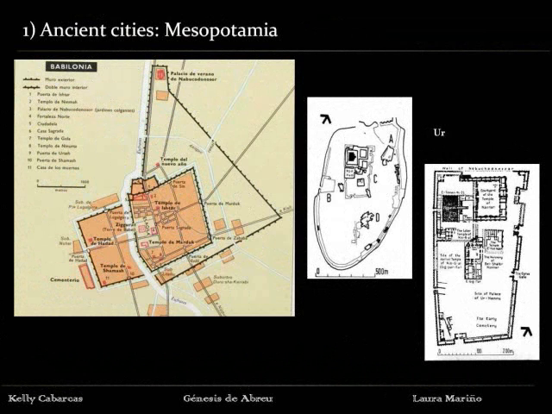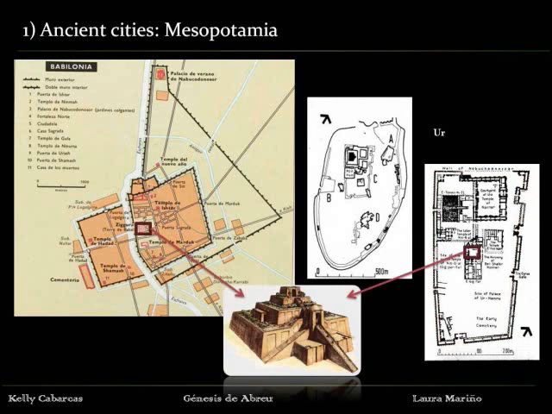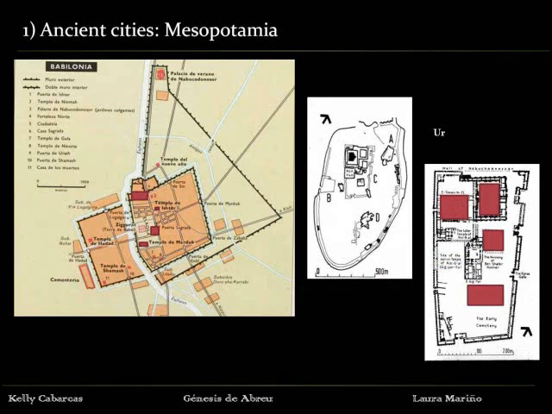Mesopotamian cities were walled cities. I mean, these cities had a wall around them. They were organized around the ziggurat, a kind of pyramid very important inside the culture. The palace and the most important temples were constructed closer to the ziggurat, and the residential buildings were next to them. The cemetery could usually be found outside the walls.